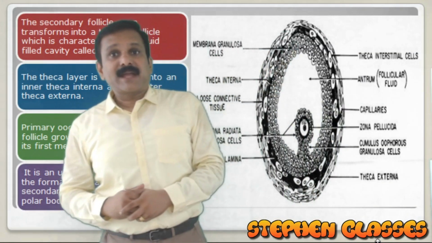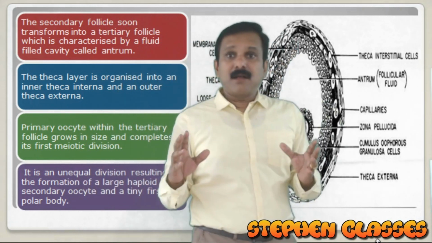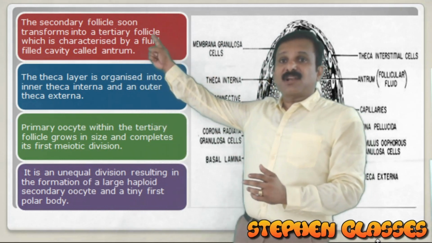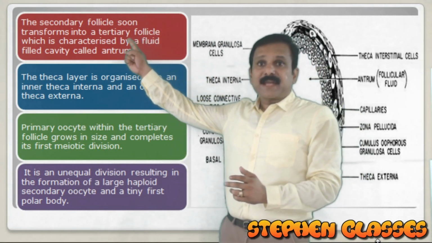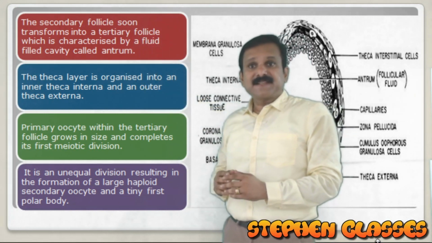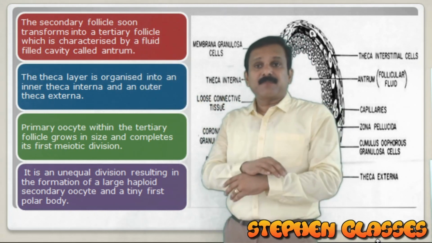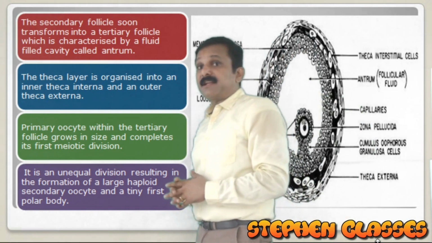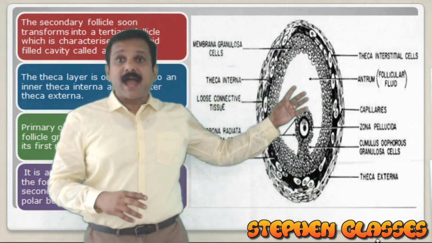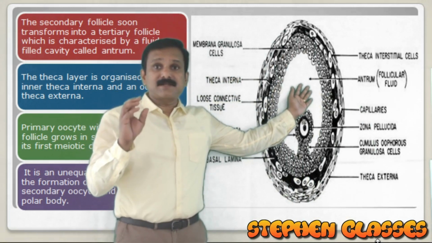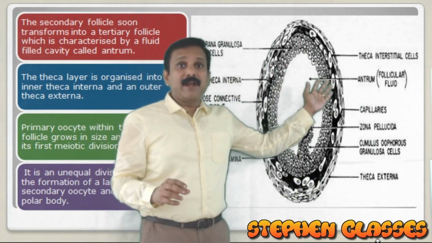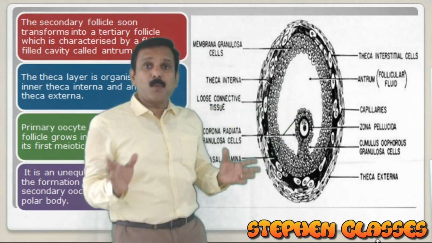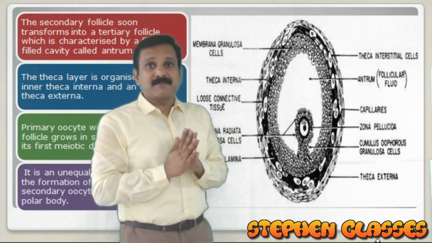Here you can see an explanation of the secondary follicle. What will happen to it? The secondary follicle is getting transformed into a tertiary follicle, and you can see the tertiary follicle is characterized by a fluid filled cavity, and that cavity is called the antrum. This fluid is called liquor folliculi. So the tertiary follicle will develop a fluid filled cavity called the antrum.